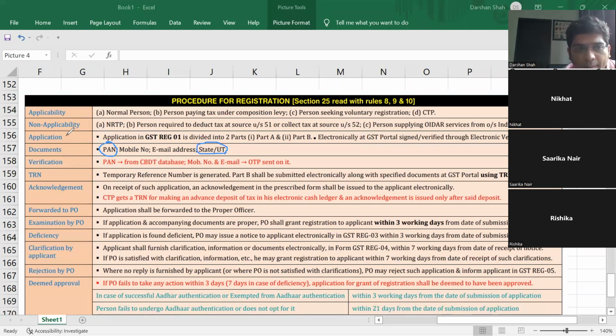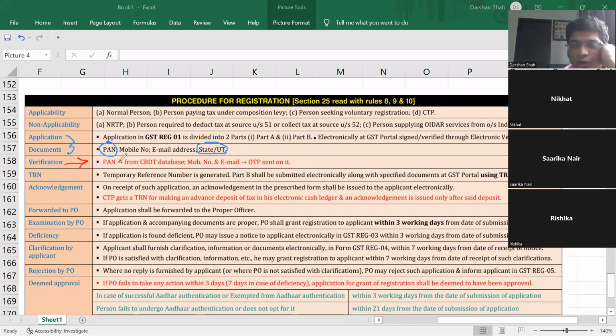Then once you apply with documents, you will have to do this application. Then what will the government do? Government will verify that your PAN is correct from the CBDT database, Central Board of Direct Taxes, because PAN is for direct taxes. Government will verify your PAN, mobile number, email, and one OTP will be sent on it.